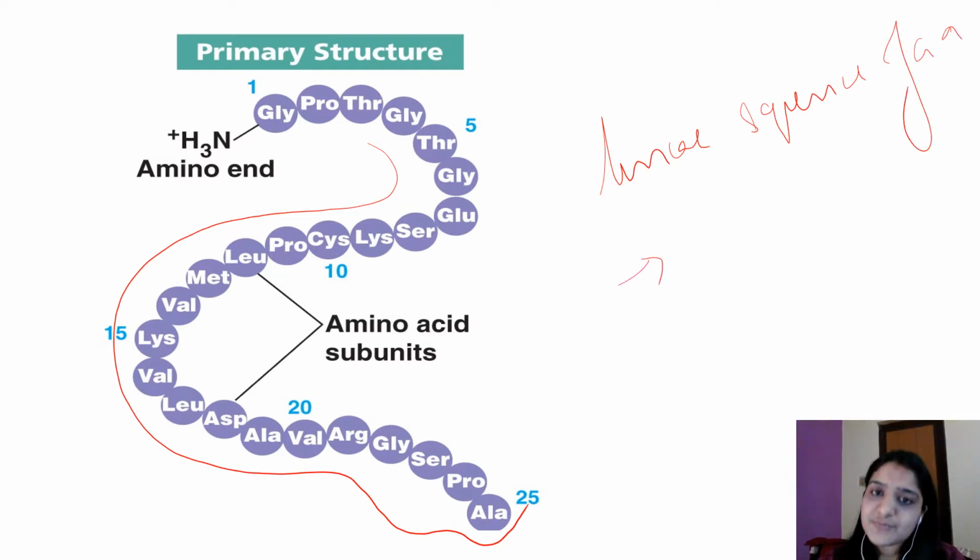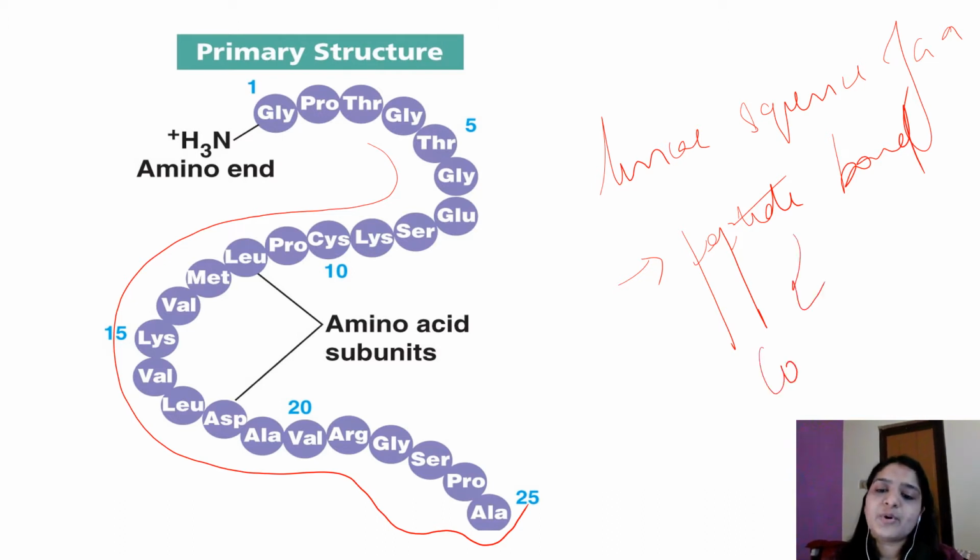What are the bonds involved in primary structure? It is the peptide bond. The peptide bond is a type of covalent bond, so strong covalent bonds are involved in primary structure. And this amino acid sequence determines the 3D structure of the protein.